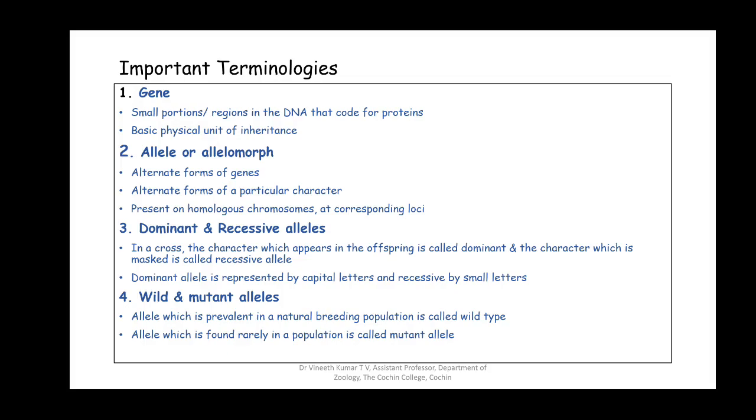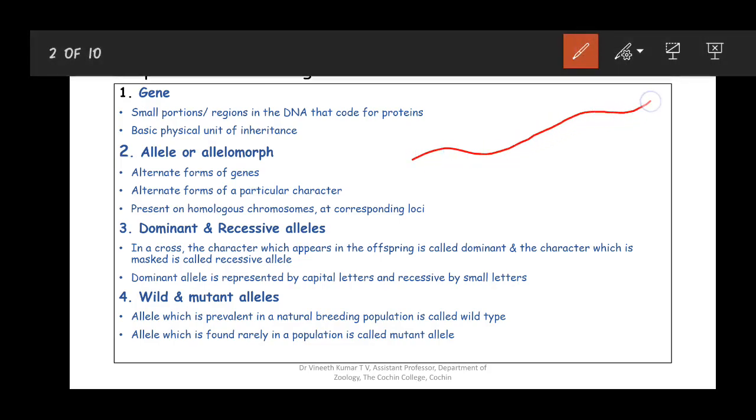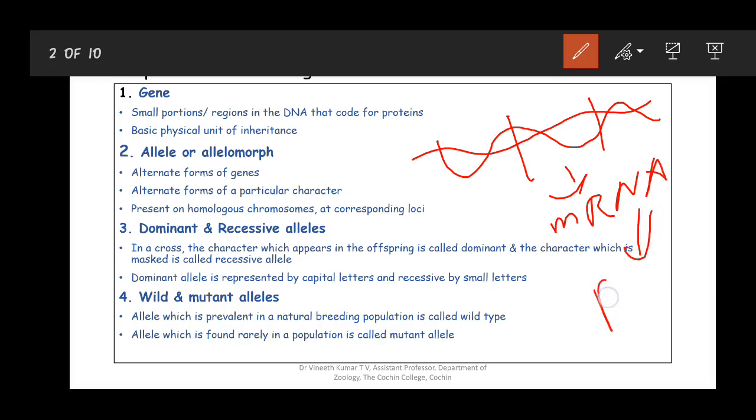First, we'll see what a gene is. A gene is nothing but a small portion of DNA that codes for a protein, which is considered the basic unit of inheritance. So if you take a DNA, as if this is a DNA or a long stretch of chromosome, this much portion can be considered a gene, and this is the region. This is a region or portion which will code for a protein. That means it will make the mRNA, and this mRNA makes a protein. So this is what a gene means.